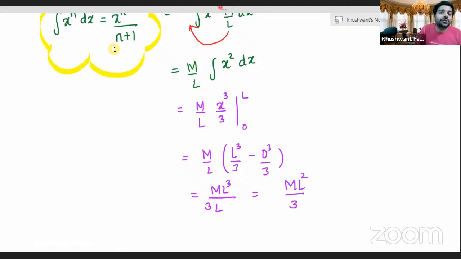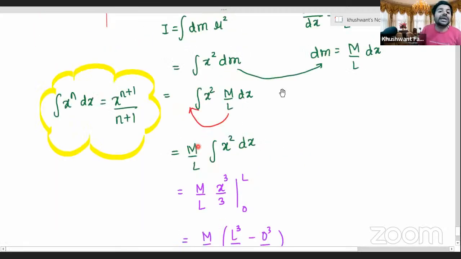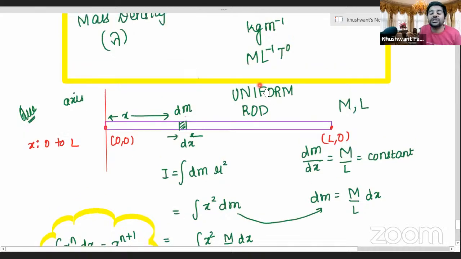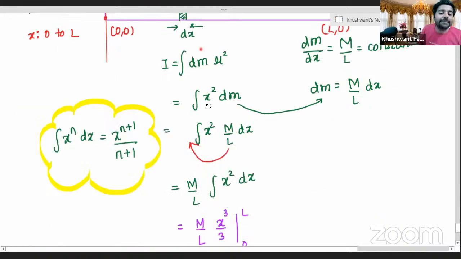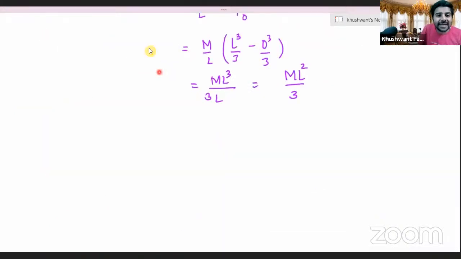Put this into your copies. We are going to solve more questions on this. But remember, what have we derived? We have calculated the moment of inertia of a uniform rod about one of its ends. What have we just derived? I'll summarize it here. Write this into your copies, dear learners.